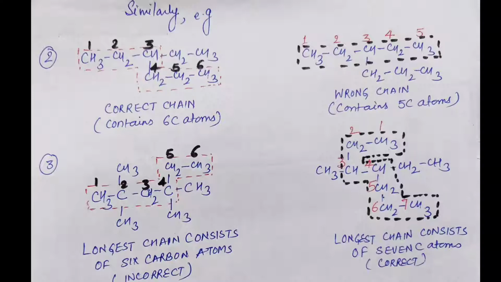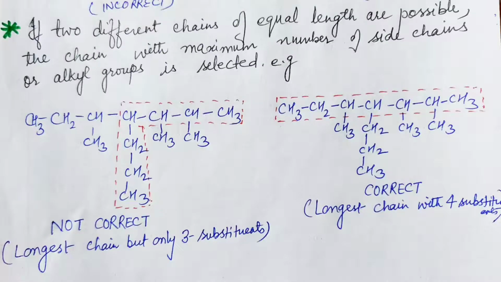We have to select the longest one, so the first one is the correct chain. Similarly, in the third figure, the first has 6 carbon atoms in the chain, whereas the second structure contains 7 carbon atoms, which is the correct selection.